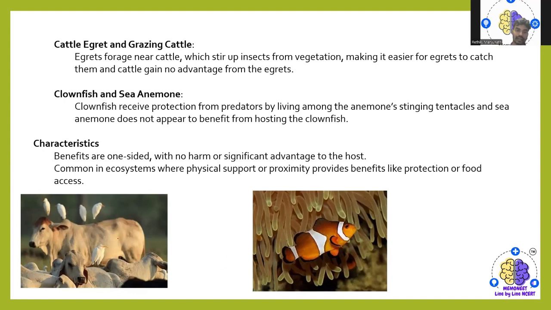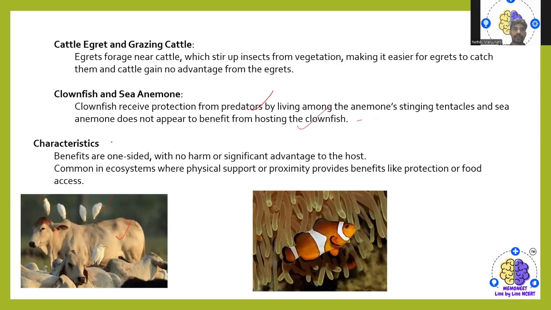Then cattle egret and grazing cattle. This is the grazing cattle here, and this is the cattle egret. Here the cattle egret eats the insects which are present on the body of the cattle, stirred up from the vegetation. As a result, the cattle is getting cleaned. So here both are getting the advantage. The next is clownfish and sea anemones. Clownfish receive protection from predators by living among the anemone's stinging tentacles, and sea anemones do not appear to benefit from hosting the clownfish.